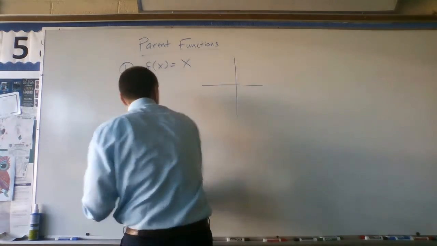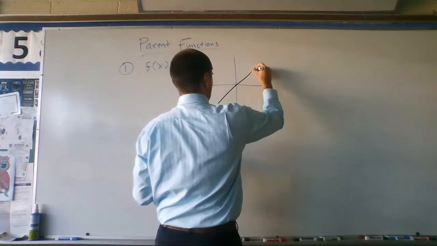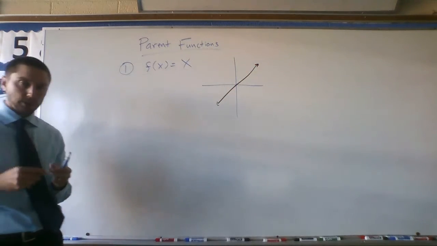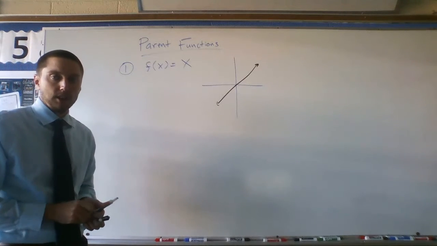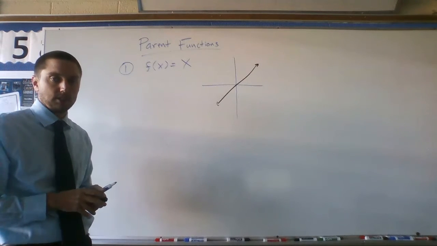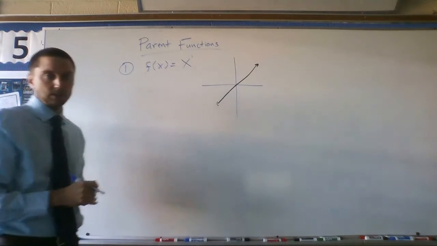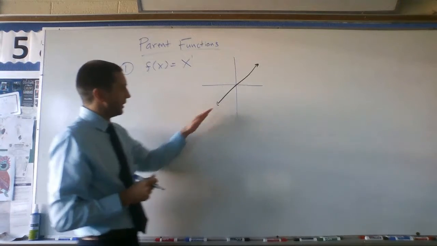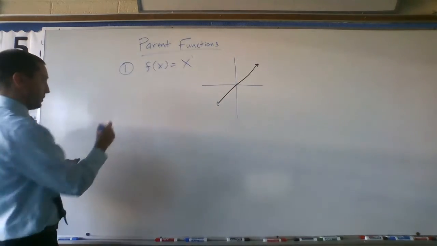So if I'm going to graph this, this would be a linear function with a slope of 1 that goes through the origin. And so there's our first parent function, f of x equals x. Nothing too crazy there, but we're just starting with the most basics. Anytime you see this, it has a degree of 1, really like x to the first. So anytime we have a function with a degree of 1, we know that's going to be some sort of linear function. All right, so that one's pretty easy.